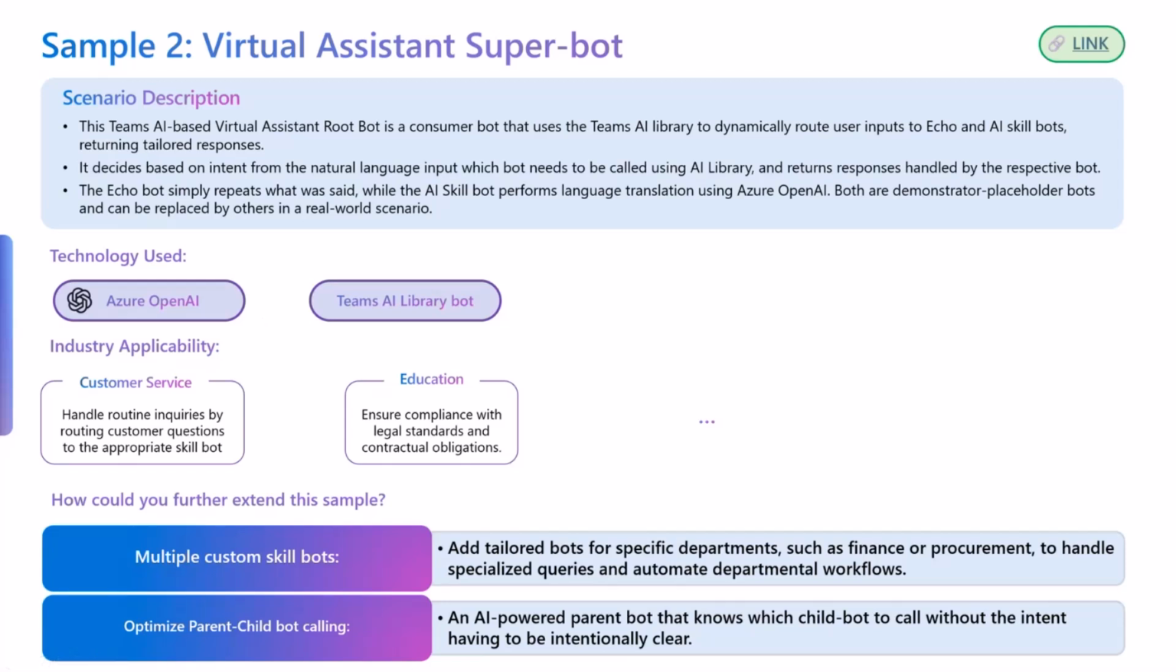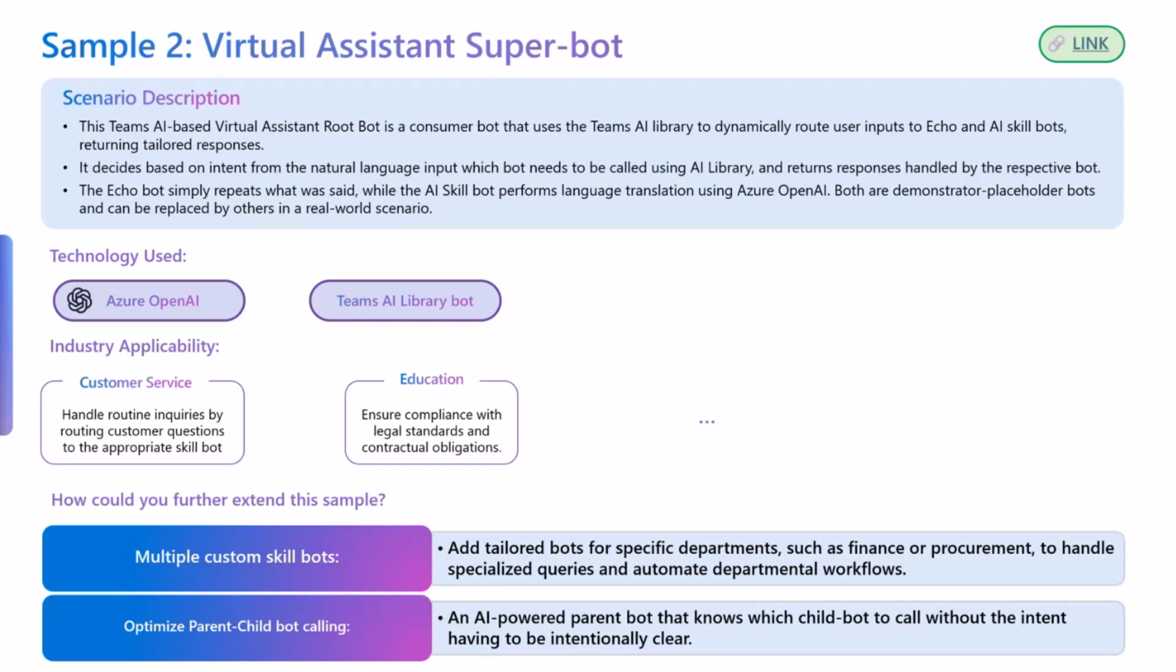The root bot is a Teams AI library-based bot, of course. And the other ones, the Echo and AI skill bots, are basically plain vanilla GitHub AI. The Echo bot is already available. The AI skill bots are already available. But as part of the sample, we've actually given you readmes on how to deploy those as well.